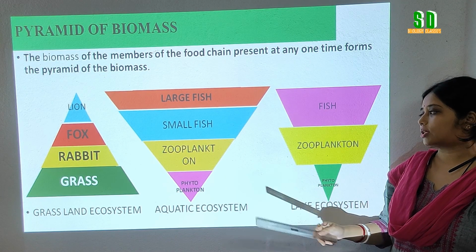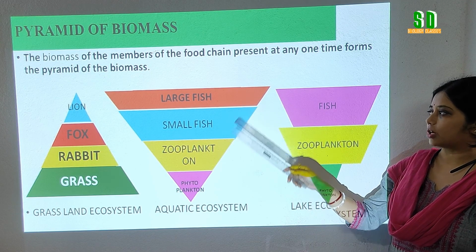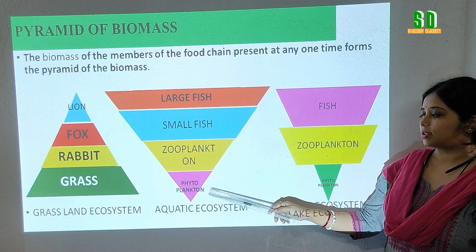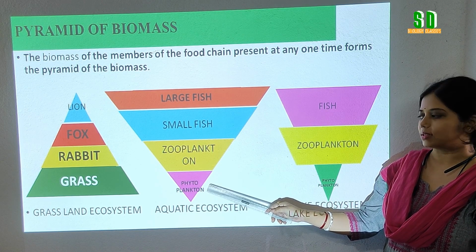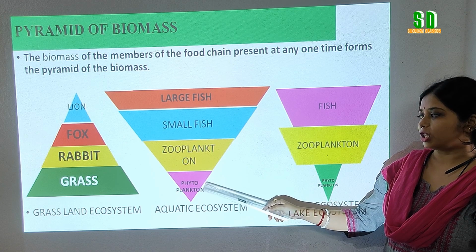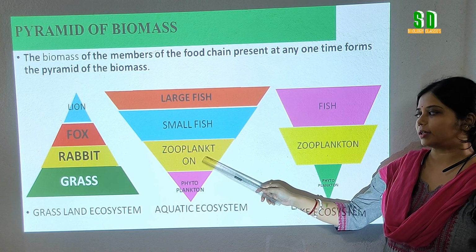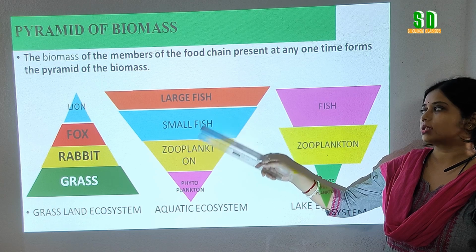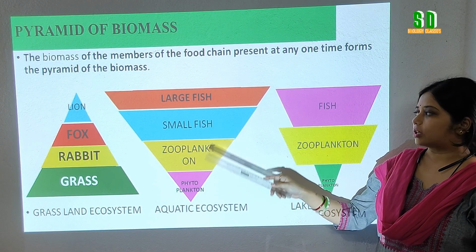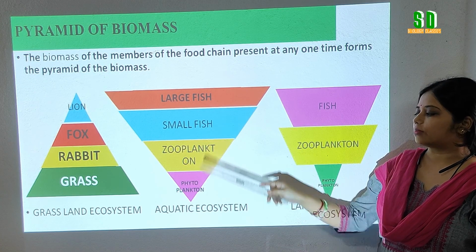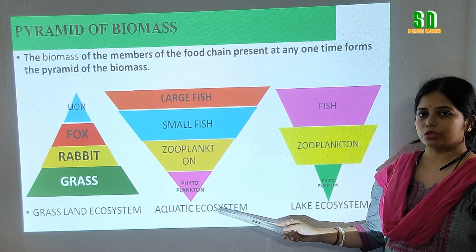But in case of aquatic ecosystem, the biomass production at the phytoplankton level, that is the producer level or the first trophic level, is not maximum. It is the minimum, and gradually when they feed upon the zooplankton, it will increase one after another in each trophic level. That's why we are getting the inverted pyramid of biomass in case of aquatic ecosystem.